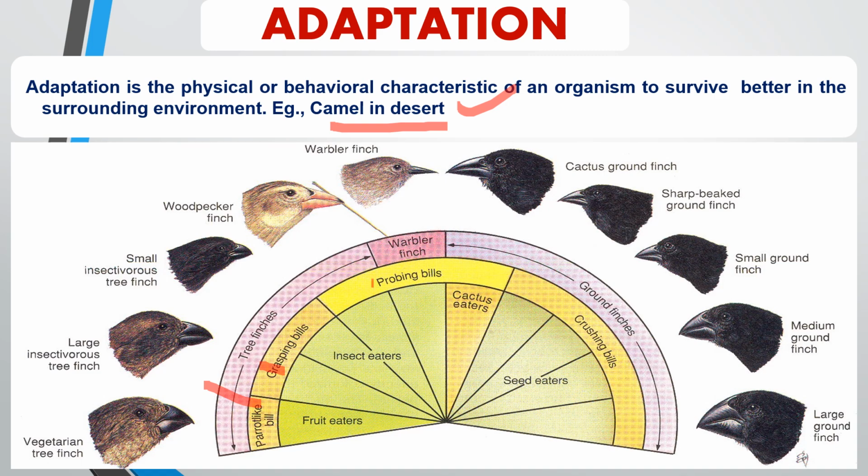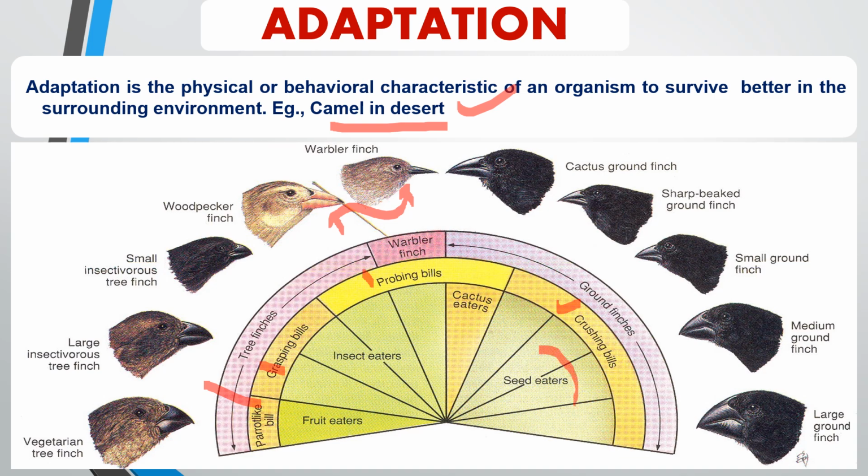Probing bills: birds like the warbler finch use their long, thin beak to extract insects from tree bark or small crevices. Crushing bills: seed-eating finches such as the ground finches have thick, strong beaks to crush hard seeds.